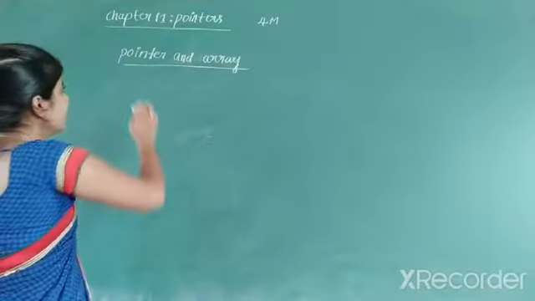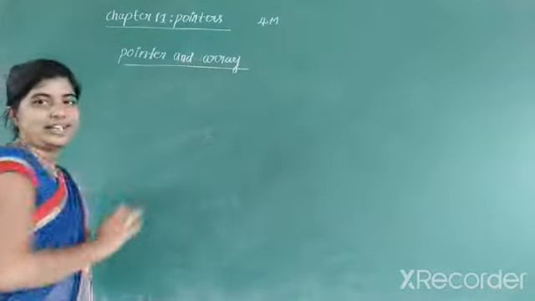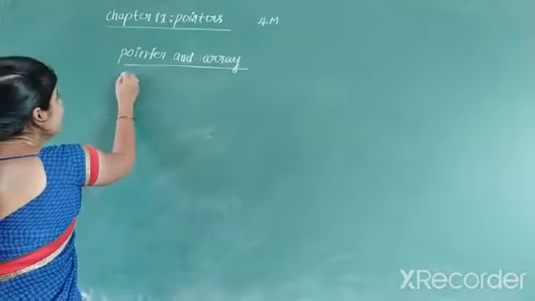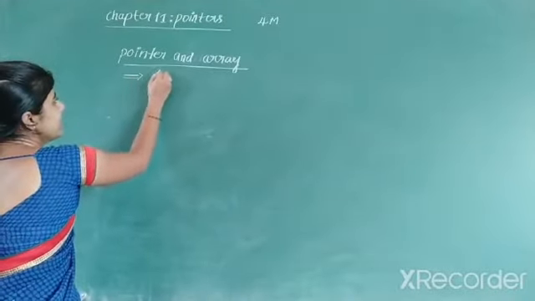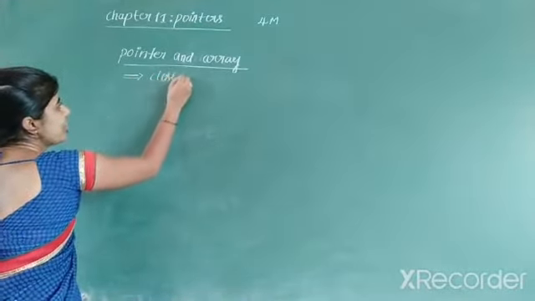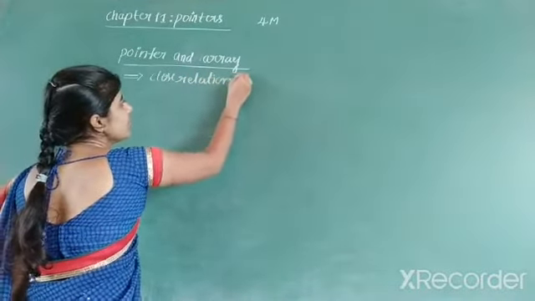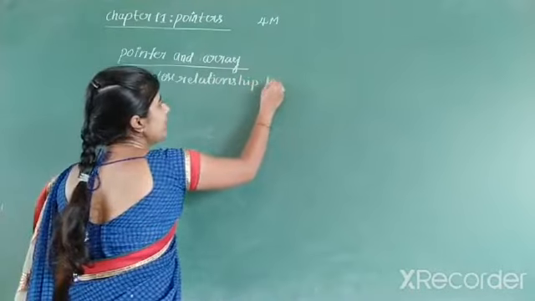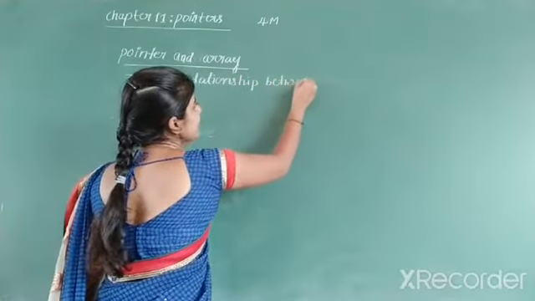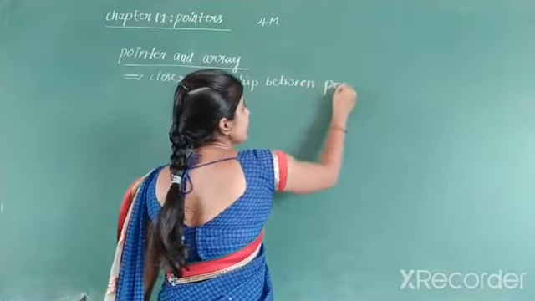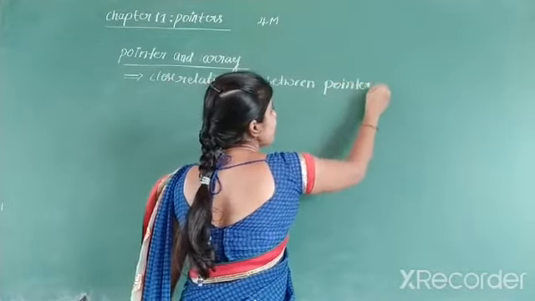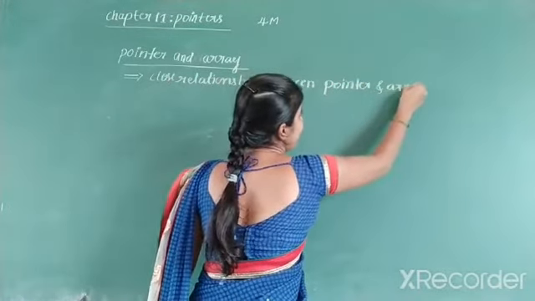When you consider pointers and arrays, there is a close relationship between them.